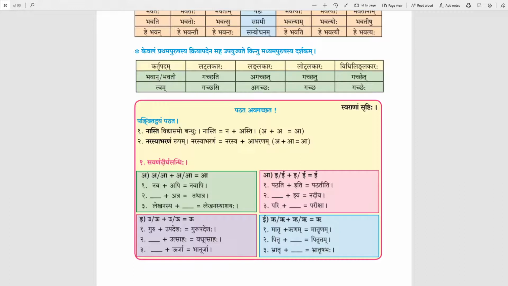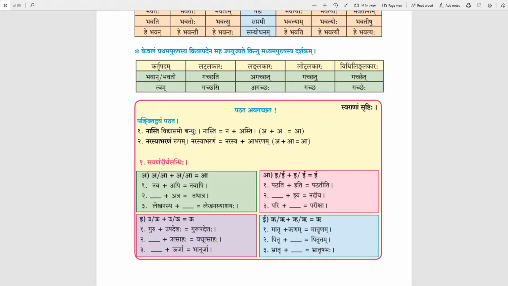We will see examples. Pathati plus iti is pathatiti. Children, pathati is ending with rasva i and iti is beginning with rasva i. Rasva i plus rasva i will result in dirgha i, pathatiti.